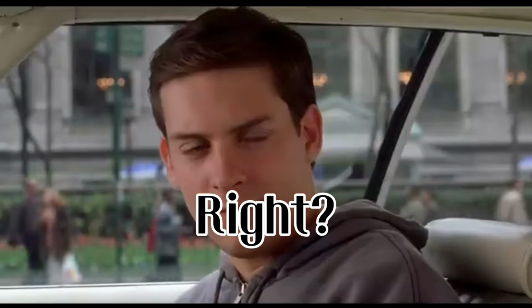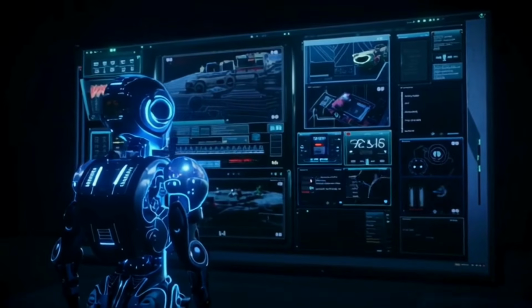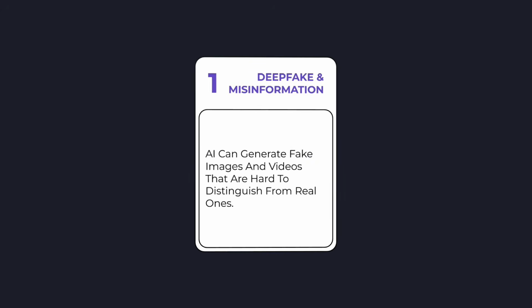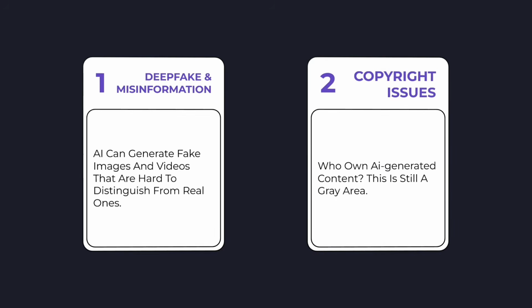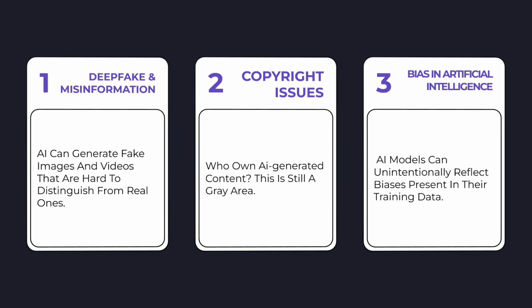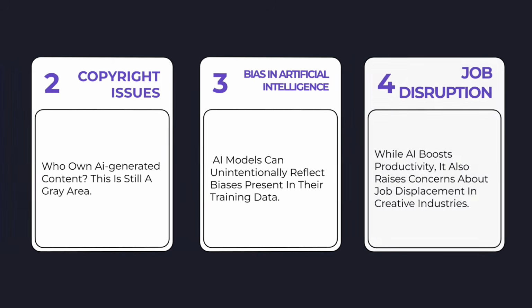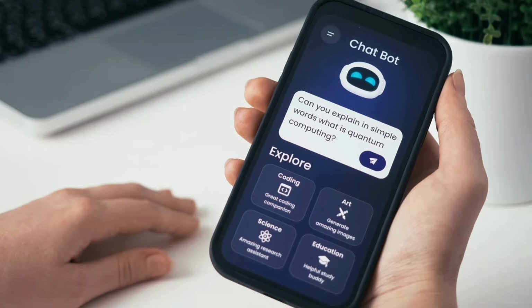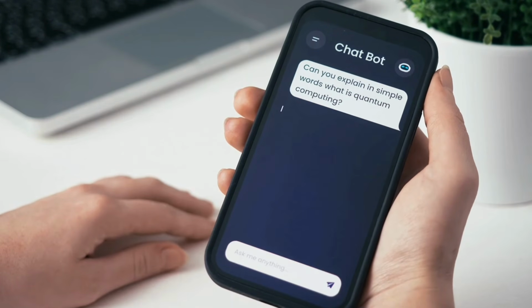With great power comes great responsibility. Right? Generative AI, while groundbreaking, also raises concerns. Deepfakes and misinformation: AI can generate fake images and videos that are hard to distinguish from real ones. Copyright issues: who owns AI-generated content? This is still a gray area. Bias: AI models can unintentionally reflect biases present in their training data. Job disruption: while AI boosts productivity, it also raises concerns about job displacement in creative industries. While generative AI is an incredible tool, it's important to ensure responsible AI development and usage.